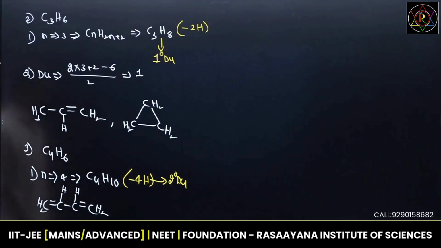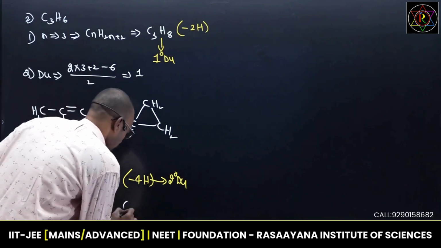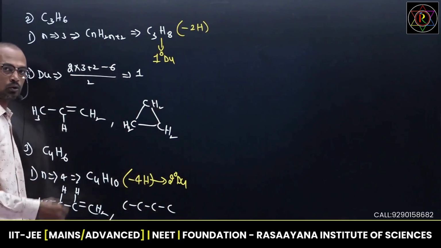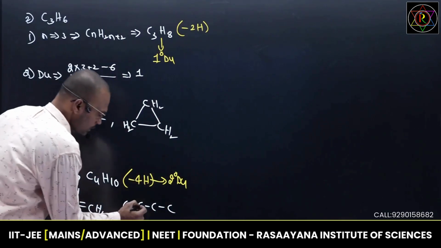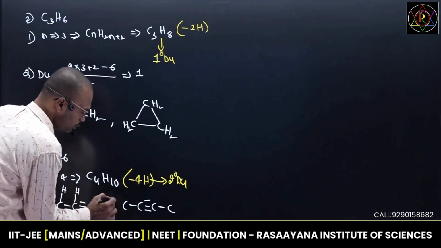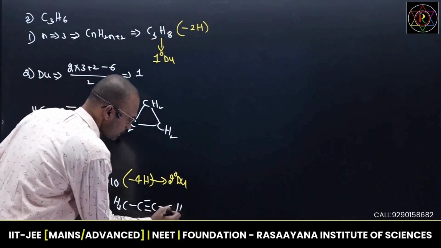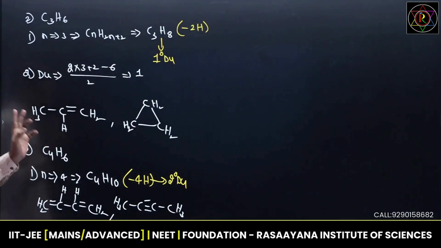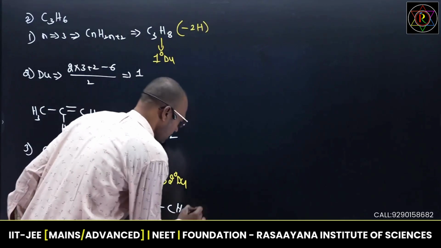That's it. Suppose we write down 4 carbons, and I would like to introduce one triple bond. Because every triple bond, how many pi bonds? 2 pi bonds. Then remaining you balance with hydrogens. Here 3 hydrogens and here also 3. See, C4H6. Suppose can I create one ring? Yes, I can create one ring.